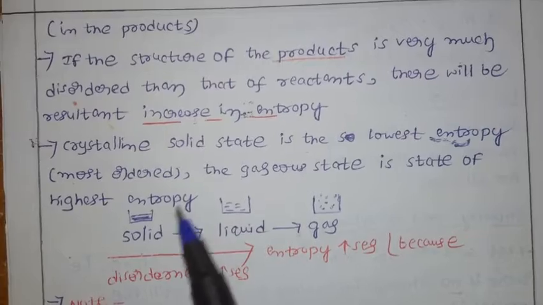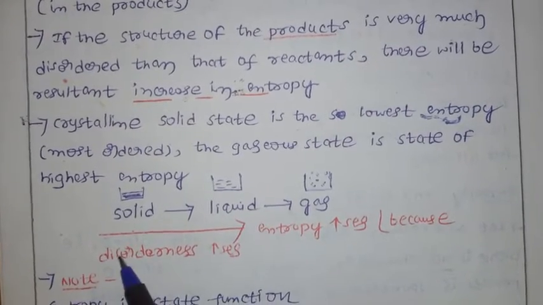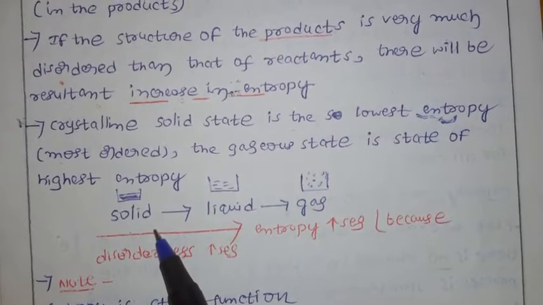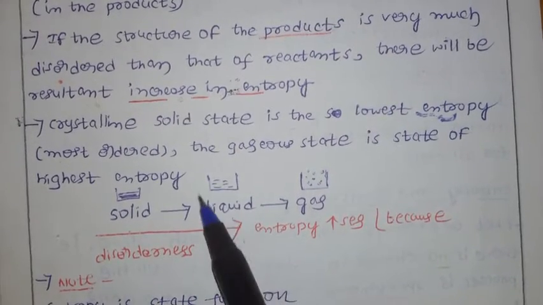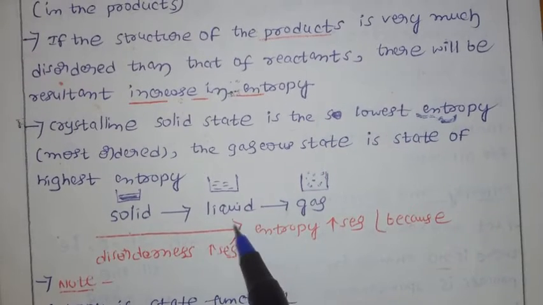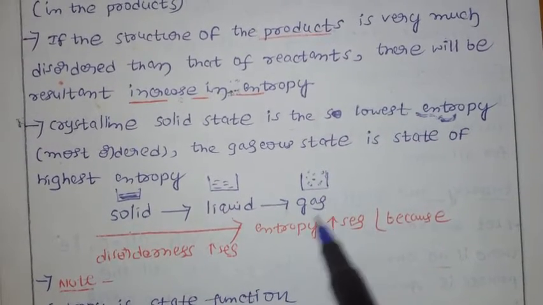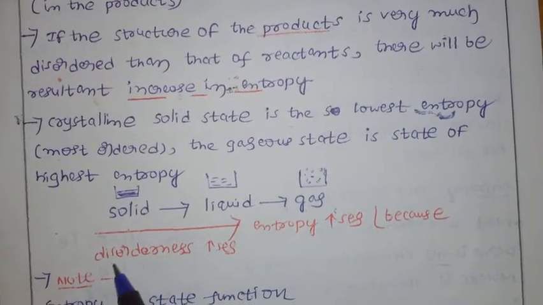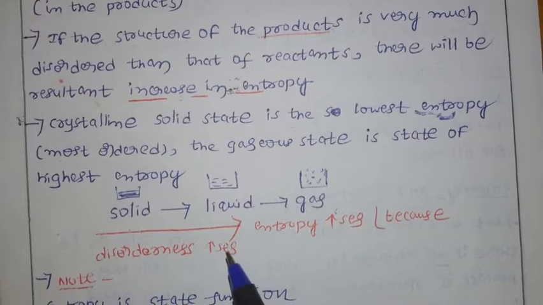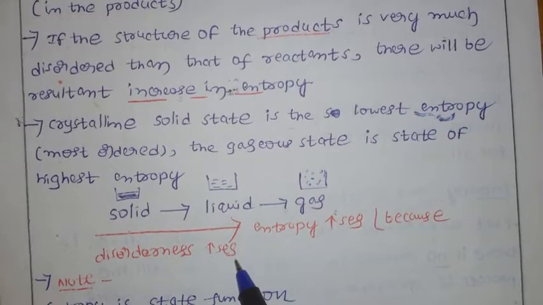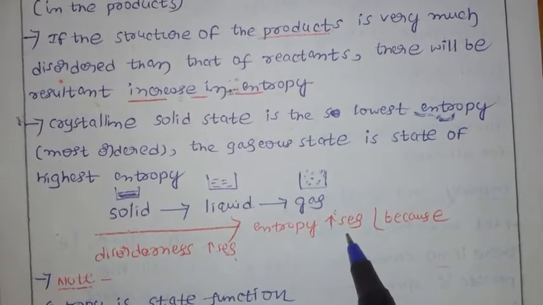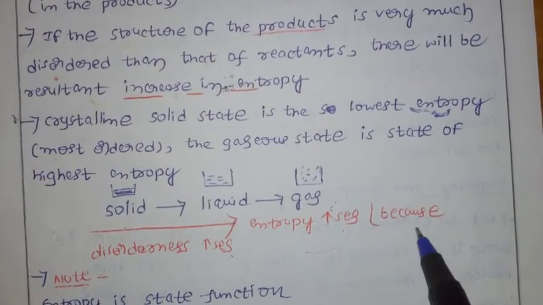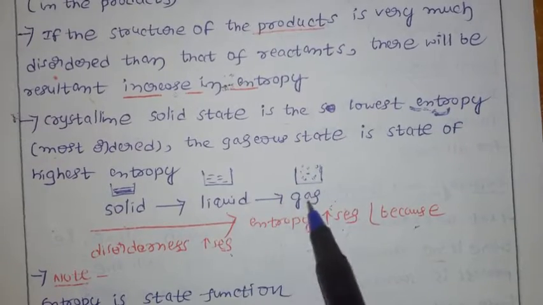What is the meaning of that? If you take the three states of matter, solid, liquid, gas, in the solid state we have the most ordered arrangement. In the liquid state, the randomness increases somewhat. In gases, the disorder increases again. So from solid to liquid, and liquid to gas, disorder increases, which means entropy increases, because disorder is increasing.